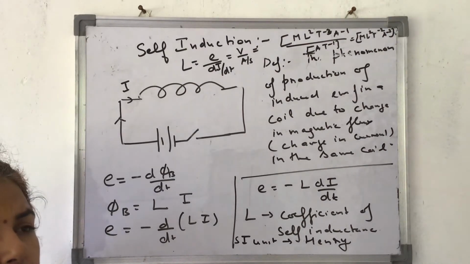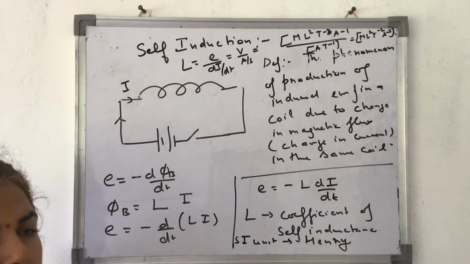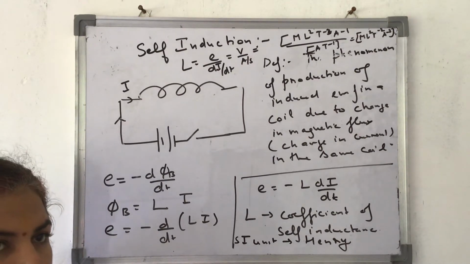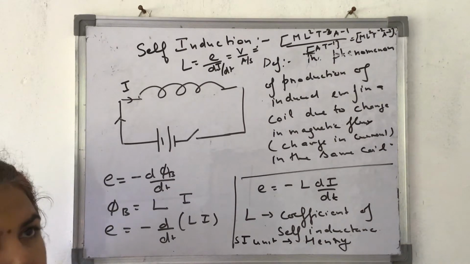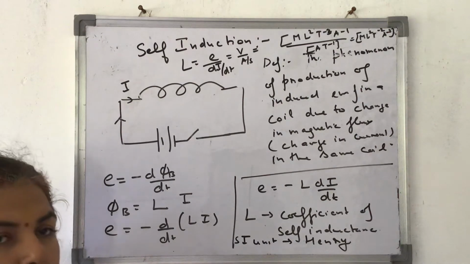Like whenever you switch off a switch or switch on a switch, many a times you've seen spark is produced. This is because of the same reason. Whenever you switch on, the current increases from 0 to a particular maximum steady value. That means there is again change in current, change in magnetic flux, so induced EMF is produced.